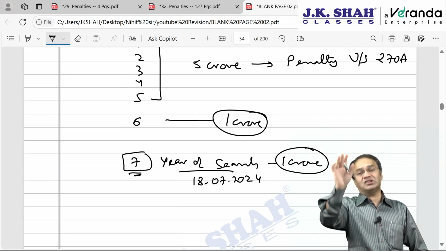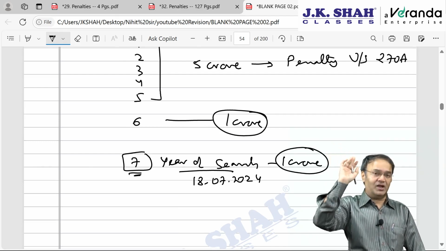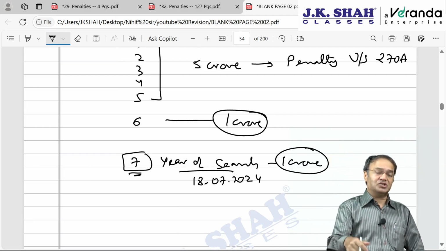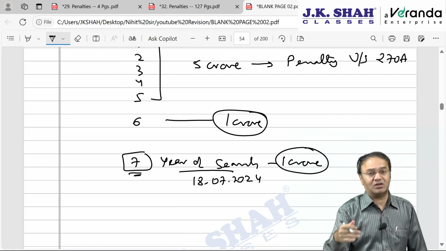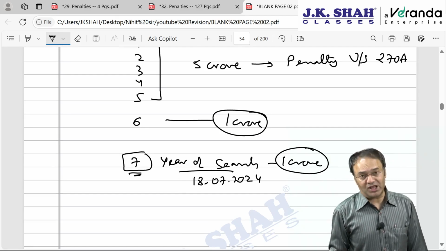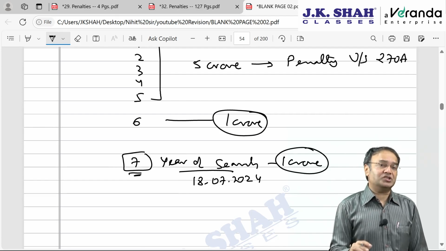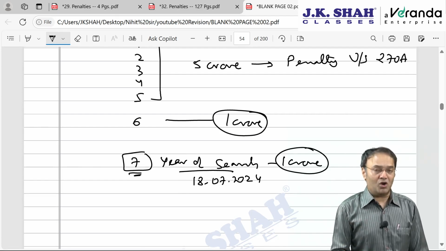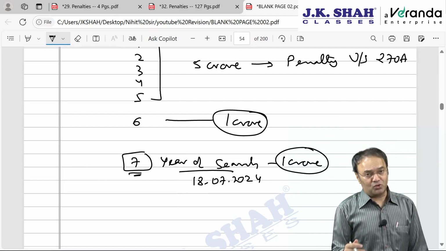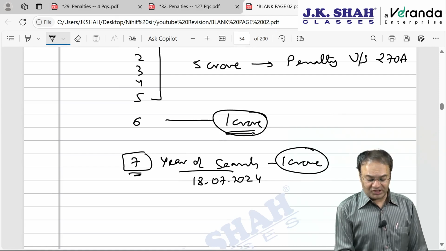The assessee can always say, sir, the year will end on 31st March 25, I will pay tax on this income, and I was going to file the IT return and include this income in it. Then the department would be in a puzzling situation. The assessee argues that this 1 crore is not undisclosed income, I was going to disclose it. Same story for the 6th year also.